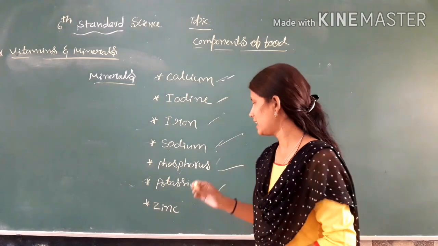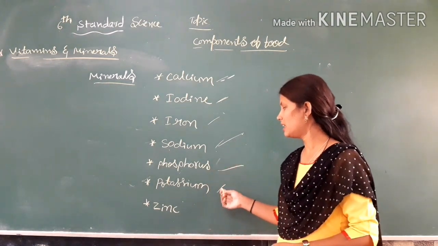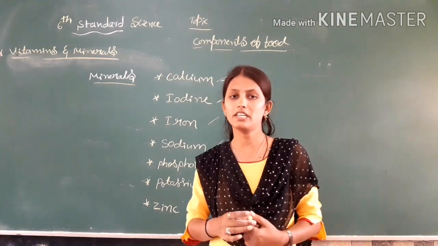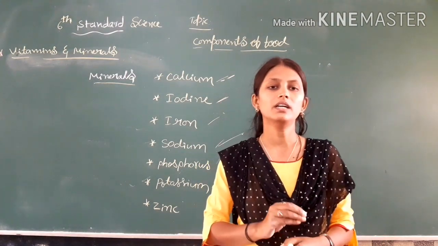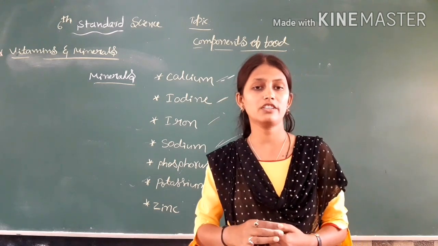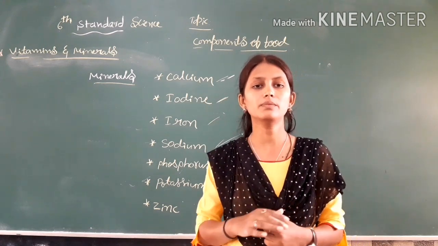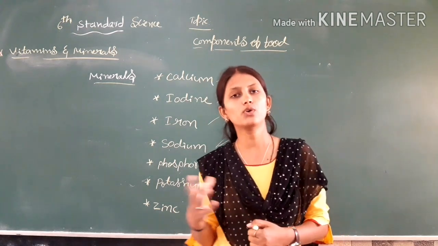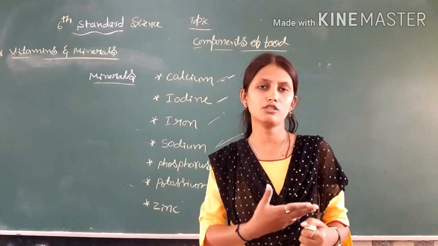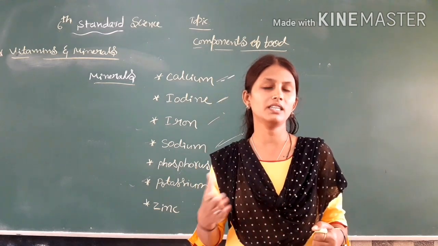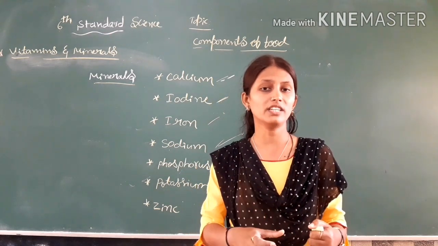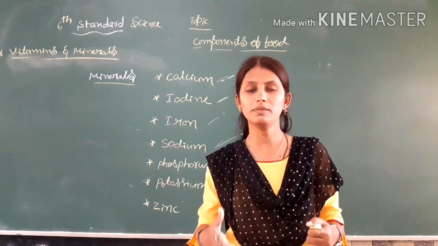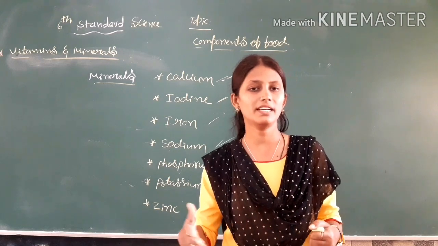Then next we will take the mineral potassium. Potassium is also very essential in our food items. What are the functions of potassium? Potassium helps to regulate the fluid balance in our body. Blood is a fluid, and potassium maintains the fluid balance, means the flow of blood.